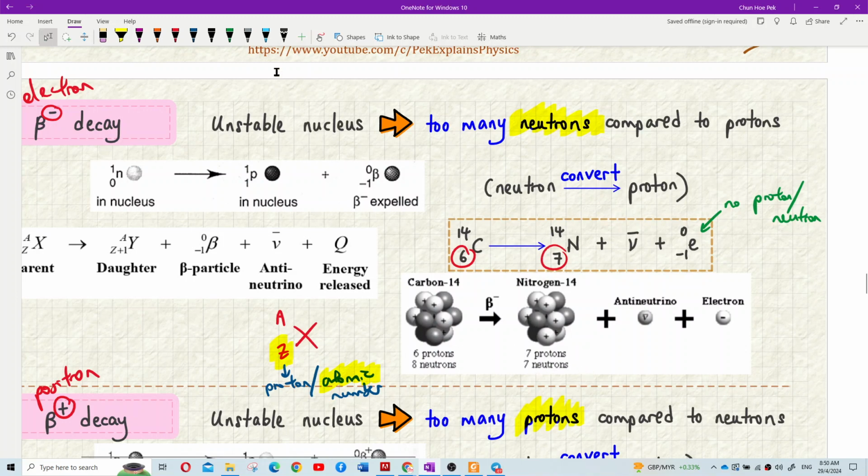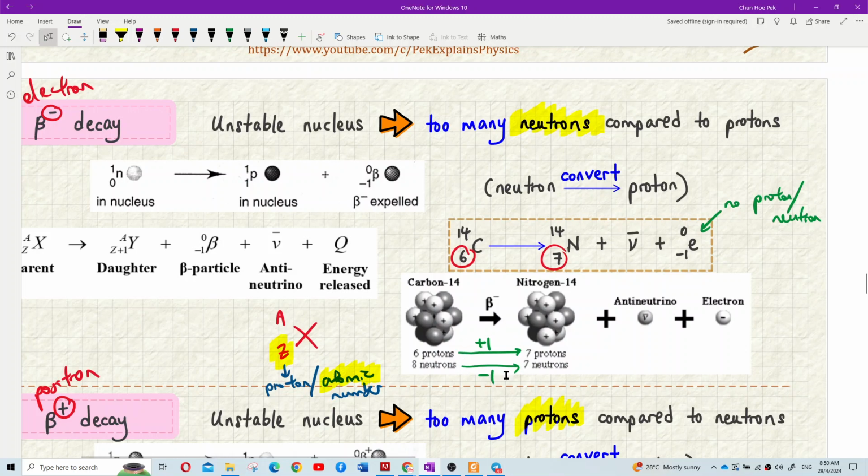I want you to compare the number of proton and number of neutron. What happened is the proton has increased by 1, but the neutron has decreased by 1. Do you see that? So what does it mean here?